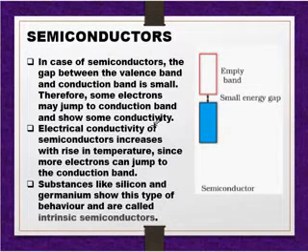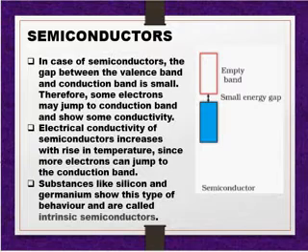A little more knowledge. Semiconductors are of two types: intrinsic semiconductors and extrinsic semiconductors. Further, you will study that extrinsic semiconductors are divided into p type and n type semiconductors.